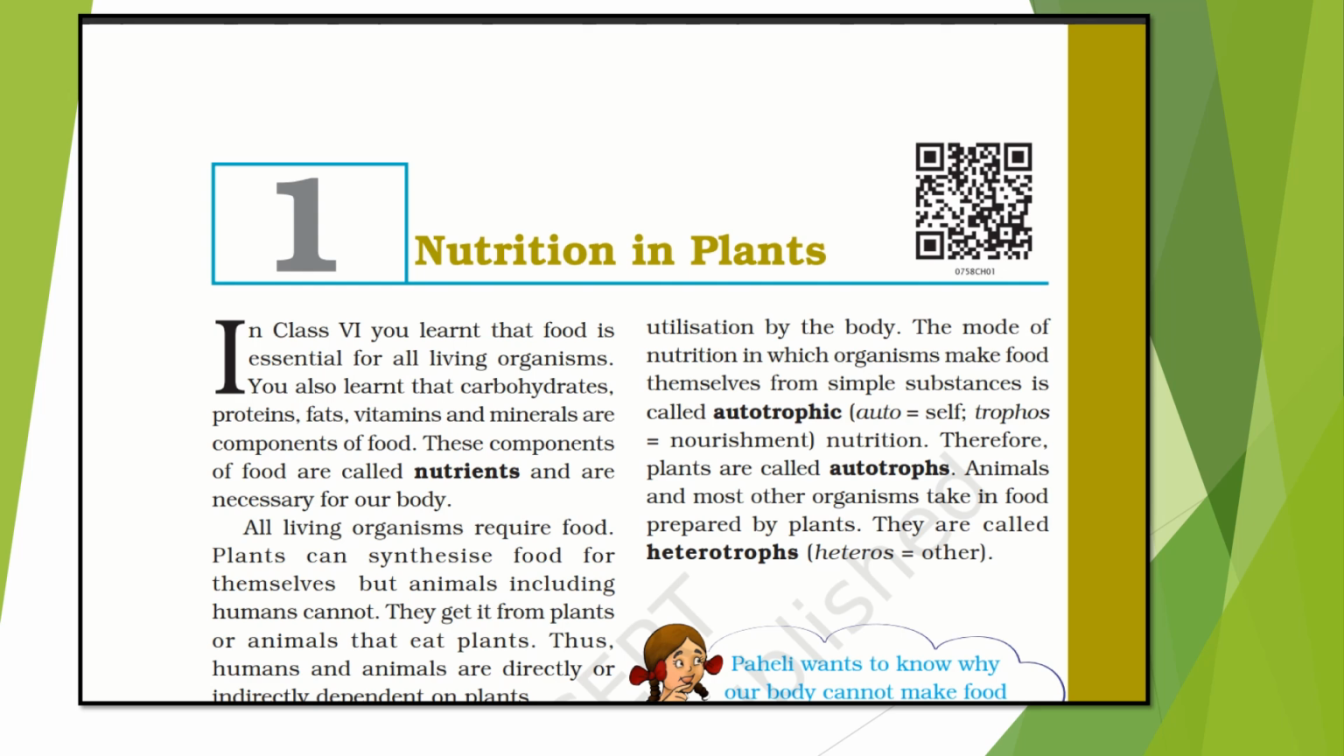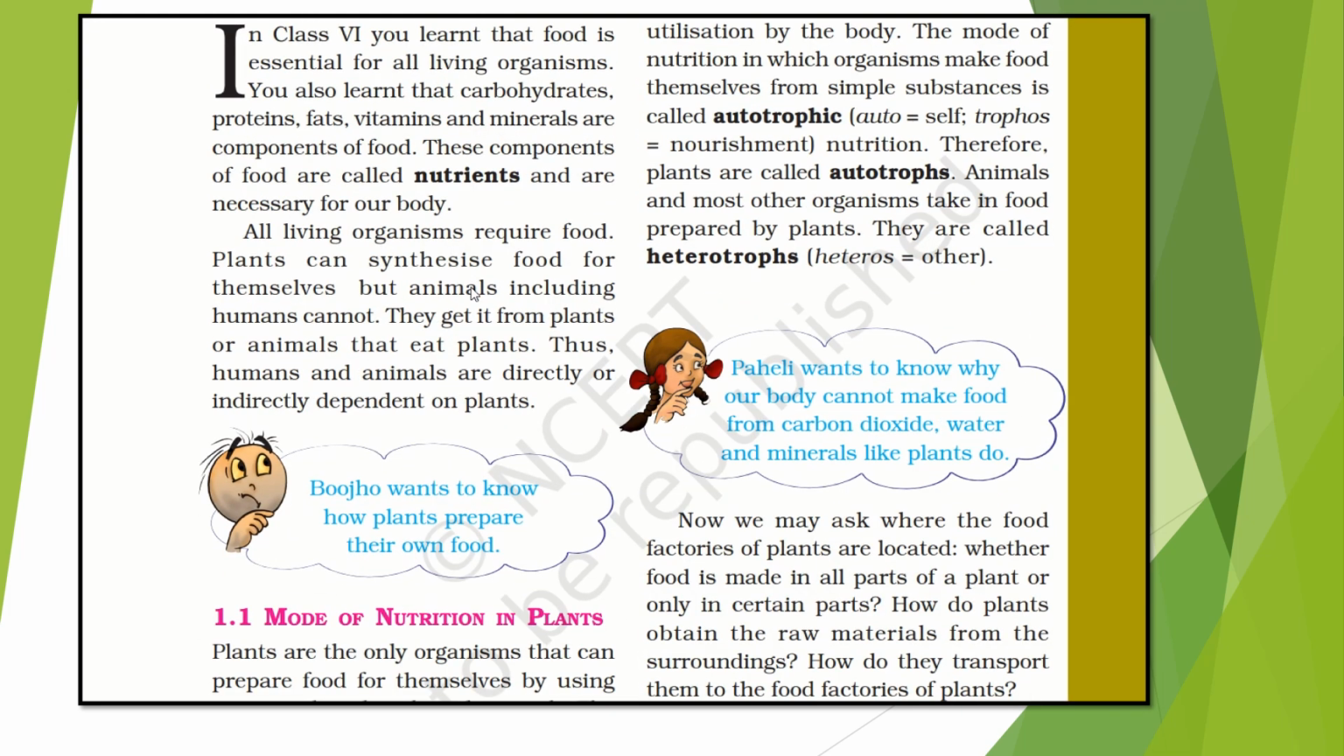So let's begin. You already learned about food and the components of food in your last class, which are carbohydrates, proteins, fats, vitamins and minerals. And also we learned about the major and minor components. Okay, so these components of food are called nutrients and are necessary for our body, right? So all living organisms require food.